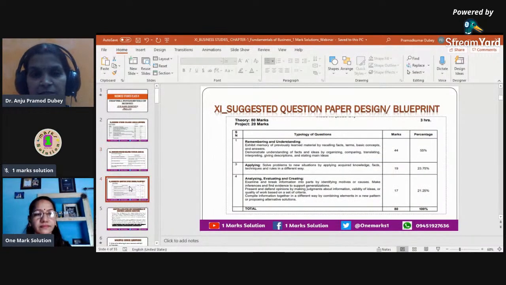Regarding the blueprint for question paper design, the question papers are designed on the basis of remembering and understanding. Then we have questions based on application, where we apply the knowledge that we have learned. Application based and case based questions will be there. And then we have another category of questions with analysis, evaluation, and creating. Overall, the entire question paper is of 80 marks, and you'll be allocated 3 hours for that.